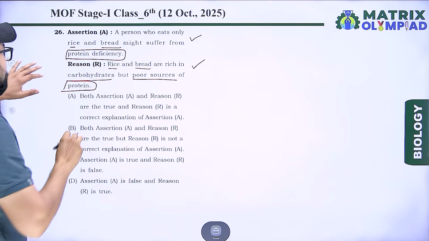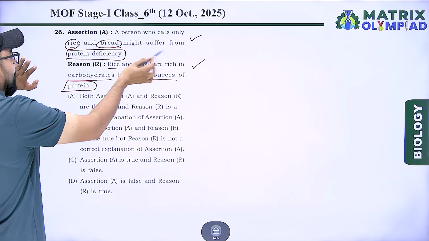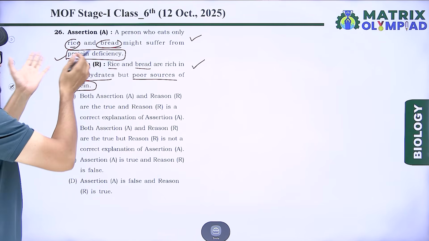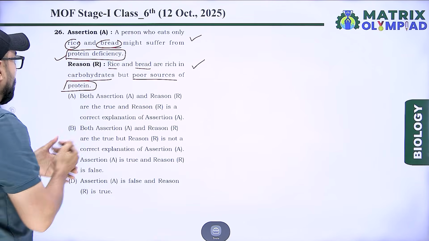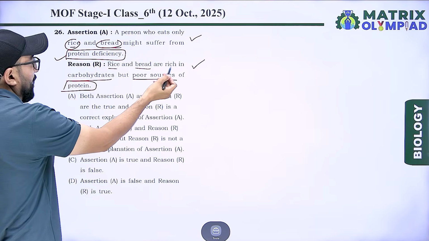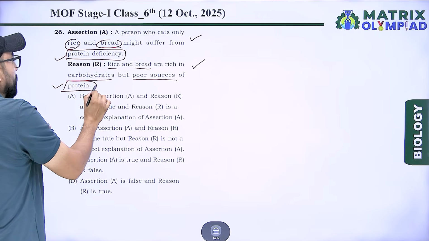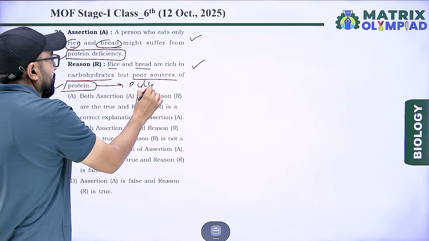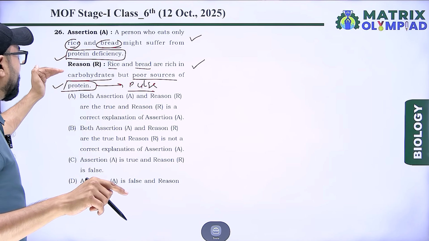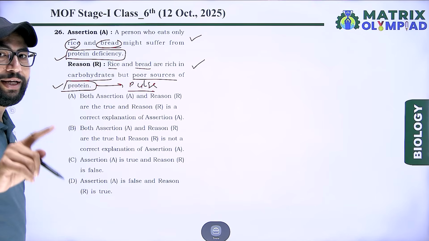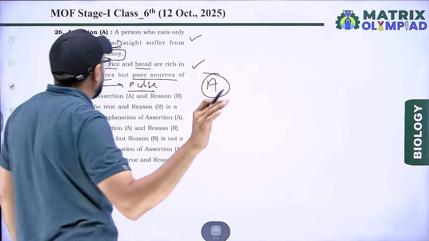If a person eats only rice and bread, they suffer from protein deficiency because rice and bread contain carbohydrate. Rice and bread are rich in carbohydrate but a poor source of protein, because protein is present in pulses. So the assertion is true and the reason is the correct explanation of the assertion. Option A is correct for this question.